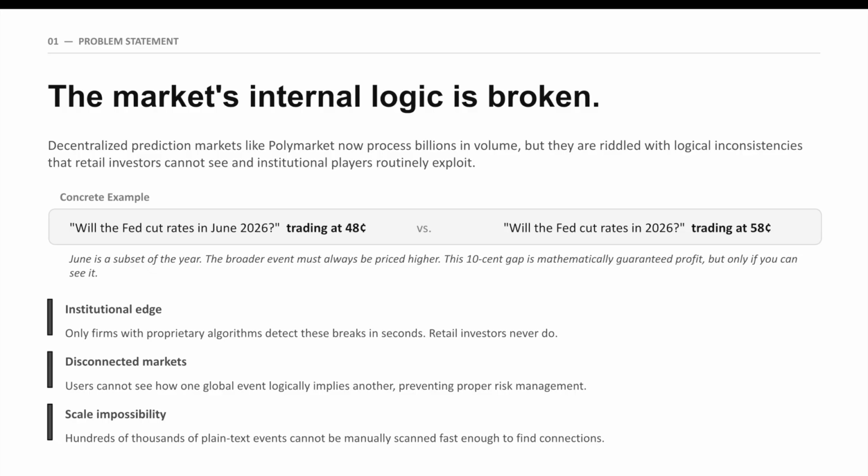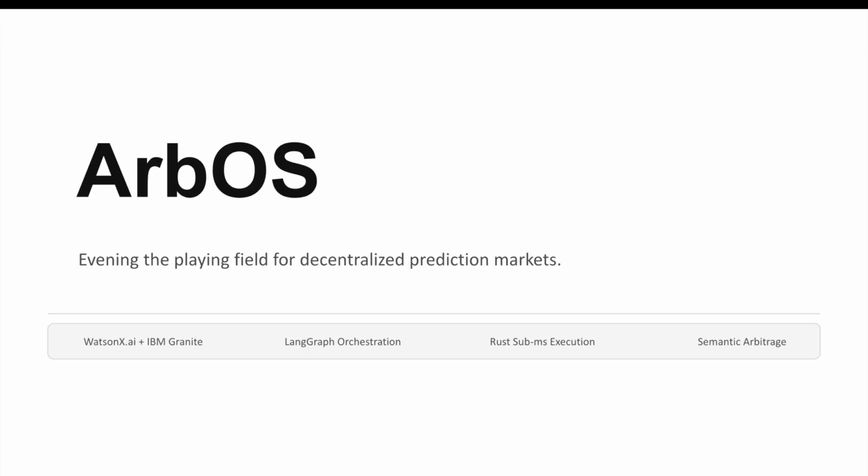Institutional players, with proprietary algorithms, spot these breaks in seconds. Retail investors never do. This creates a structurally uneven playing field where everyday users carry unnecessary risk because market internal logic is broken and no one is watching for them. This is where arbOS comes in and aims to even the playing field for decentralized prediction markets.